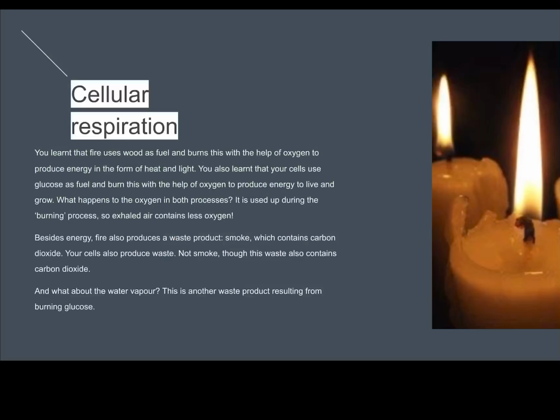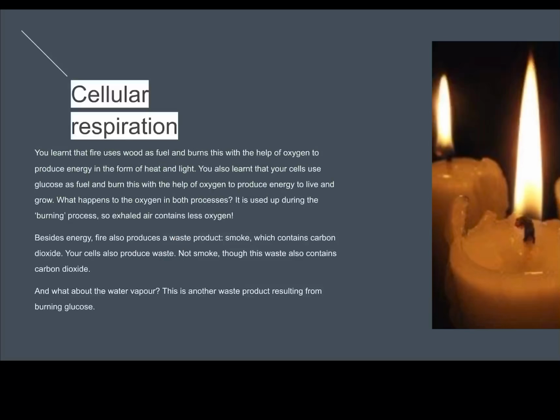You also learned that your cells use glucose as fuel and burn this with the help of oxygen to produce energy to live and grow. What happened to the oxygen in both processes? It is used up during the burning process, so exhaled air contains less oxygen. Besides energy, fire also produces a waste product, smoke, which contains carbon dioxide. Our cells also produce waste, not smoke, though this waste also contains carbon dioxide.